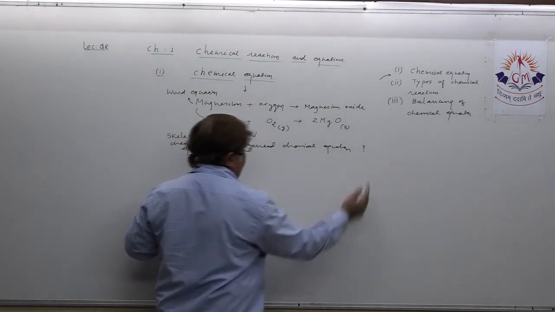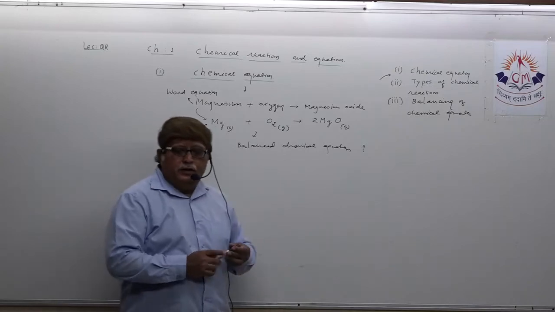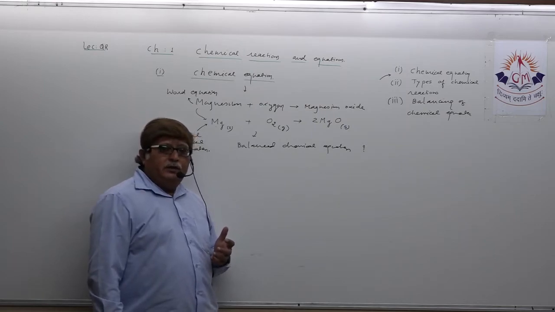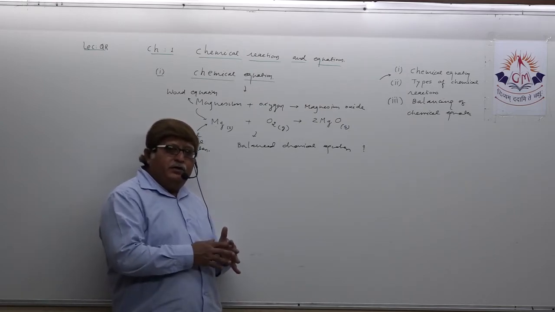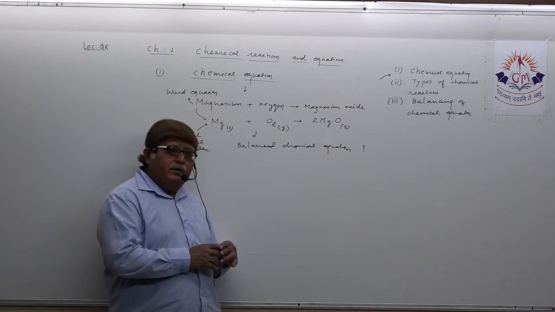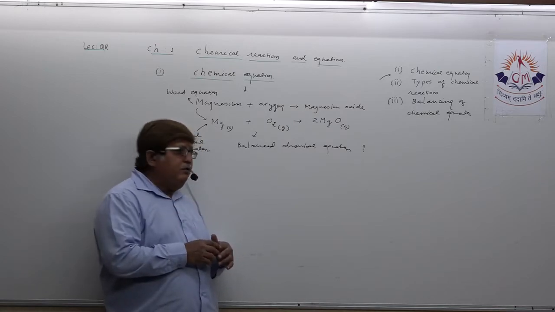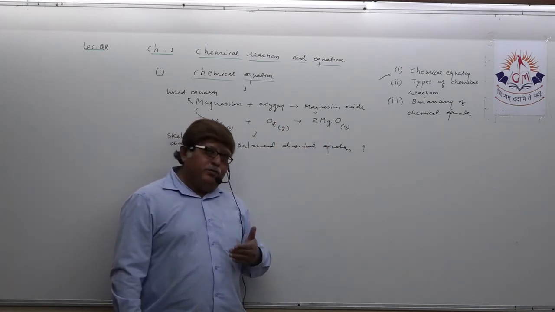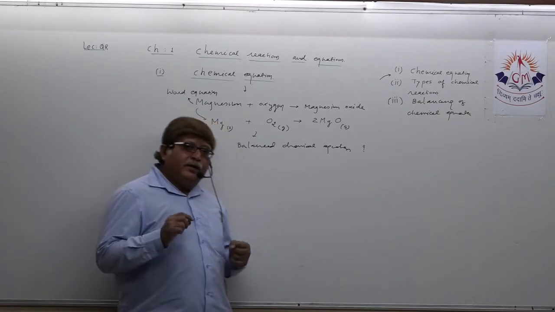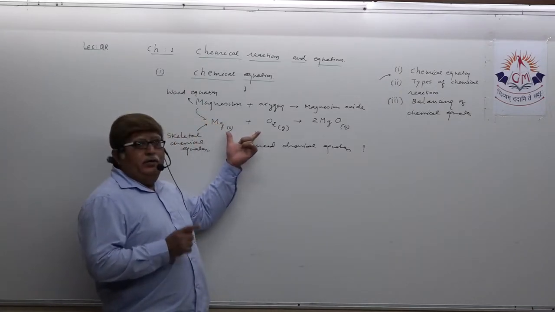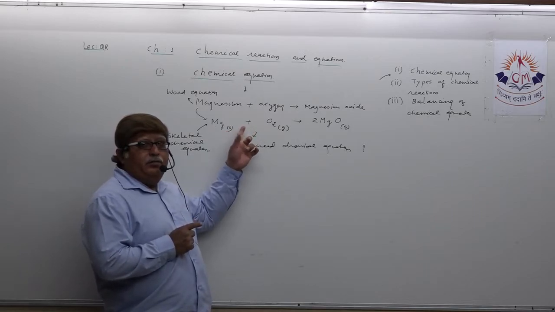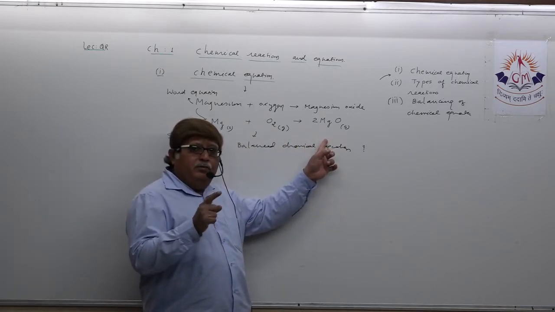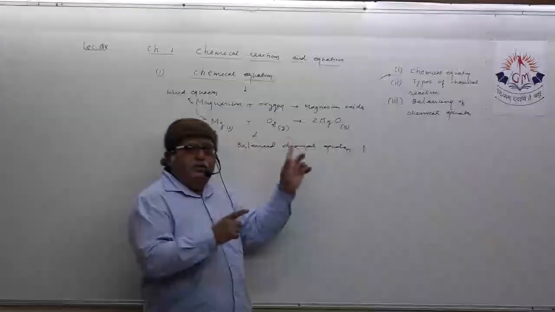Why is balancing a chemical equation compulsory? If you do not balance the chemical equation, then you are already contradicting the law of conservation of mass, which says that the total mass of the reactants must equal the total mass of the products, and that can be ensured only when the total number of atoms of each element in reactants and in products becomes equal.